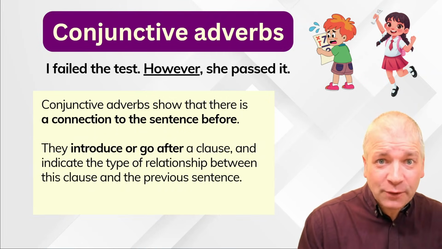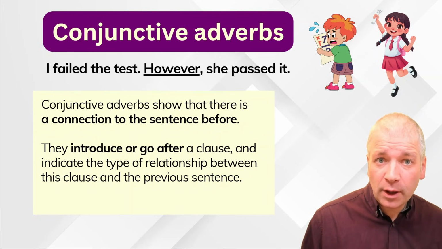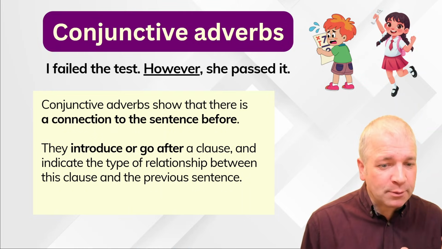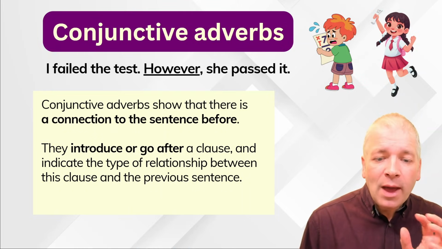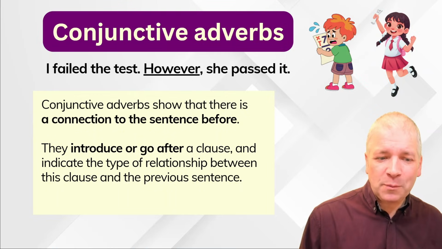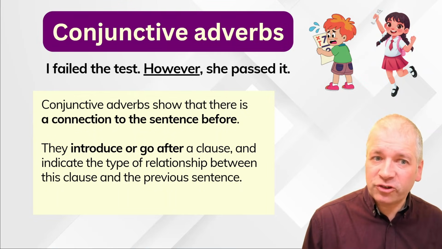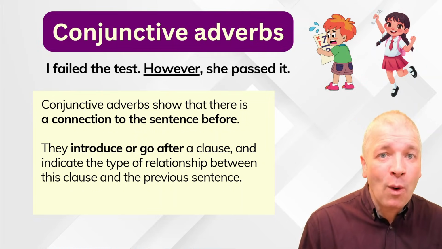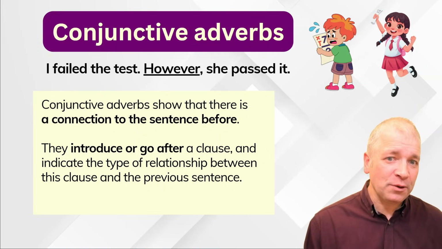Now, conjunctive adverbs can either introduce a clause or go after a clause. Here, however, goes at the beginning of the clause. And the particular choice of adverb indicates the type of relationship between this clause and the previous sentence. So choosing however shows a contrast. It's a conjunctive adverb of contrast.